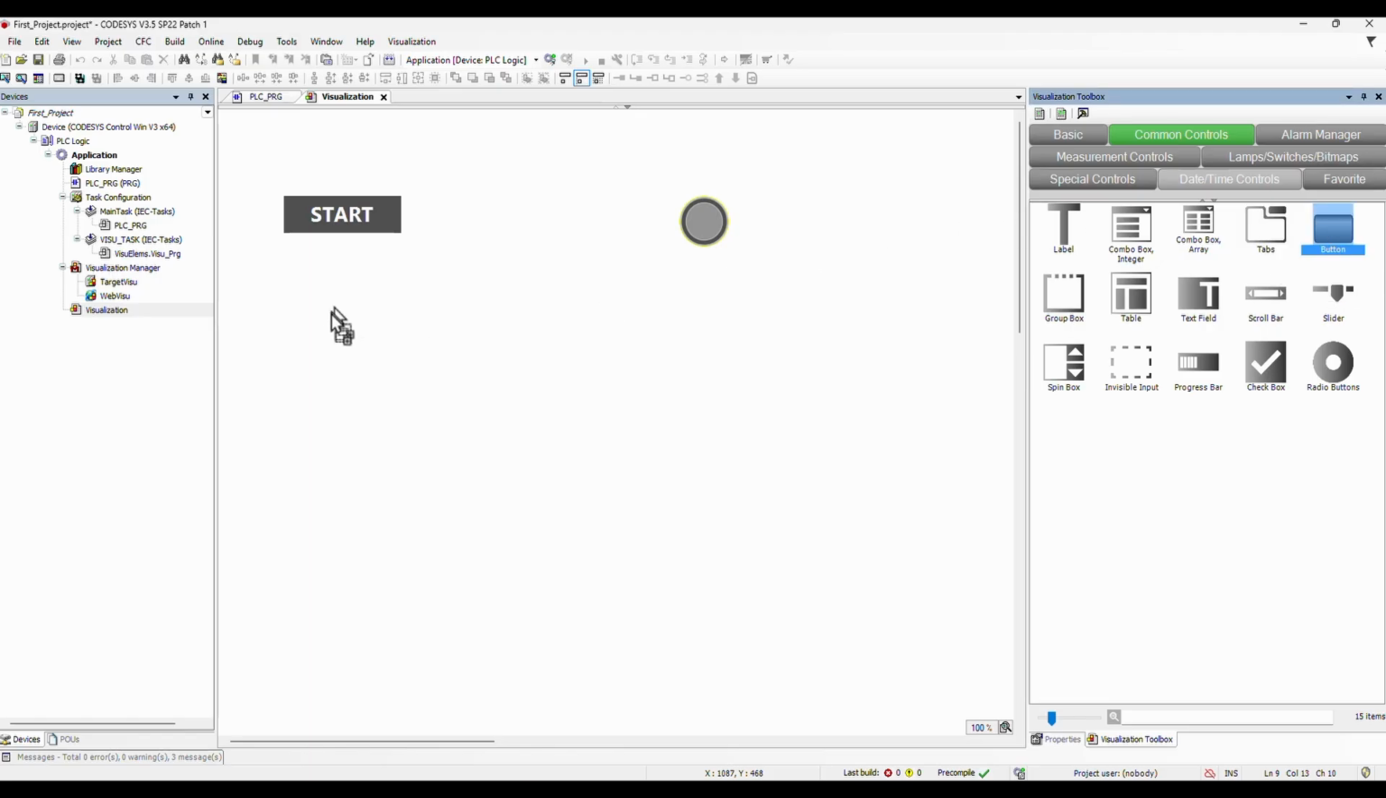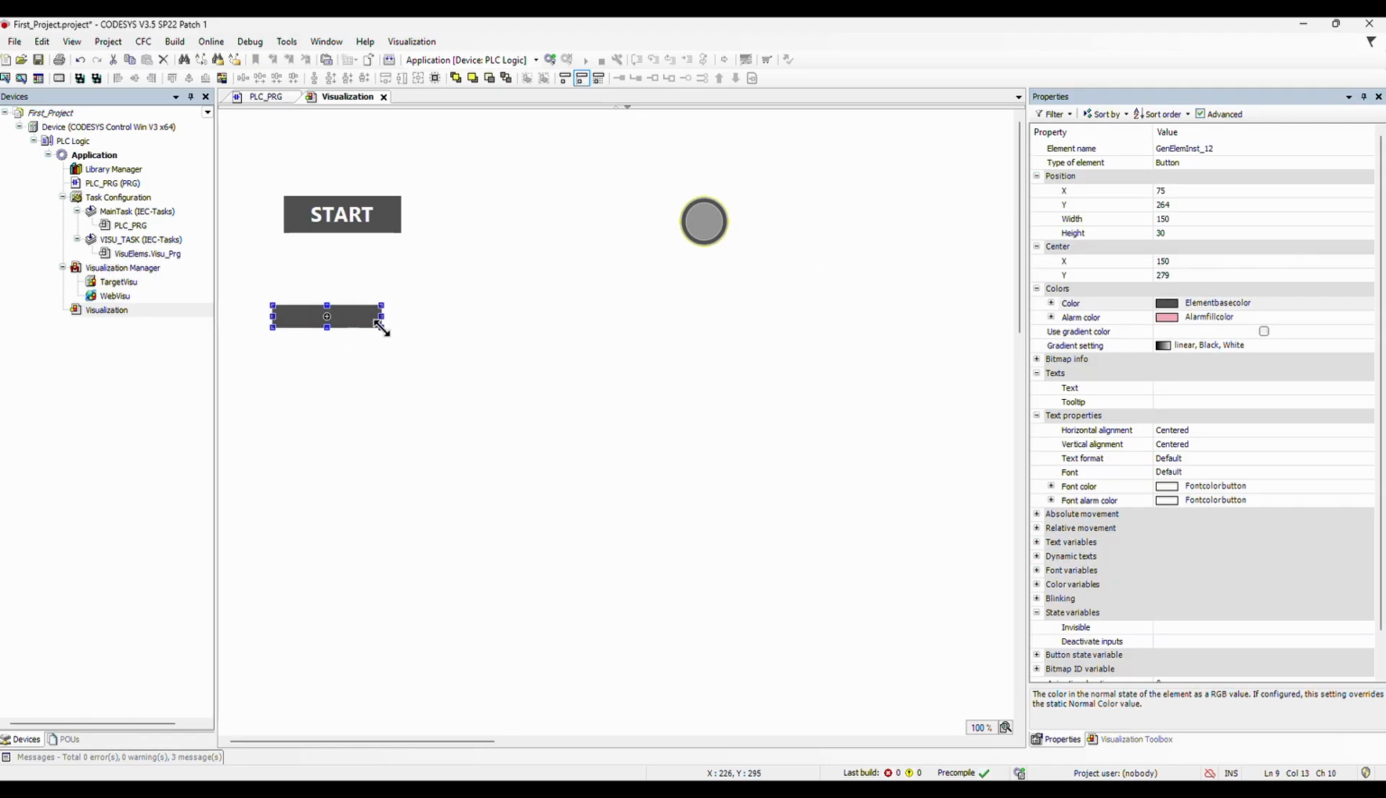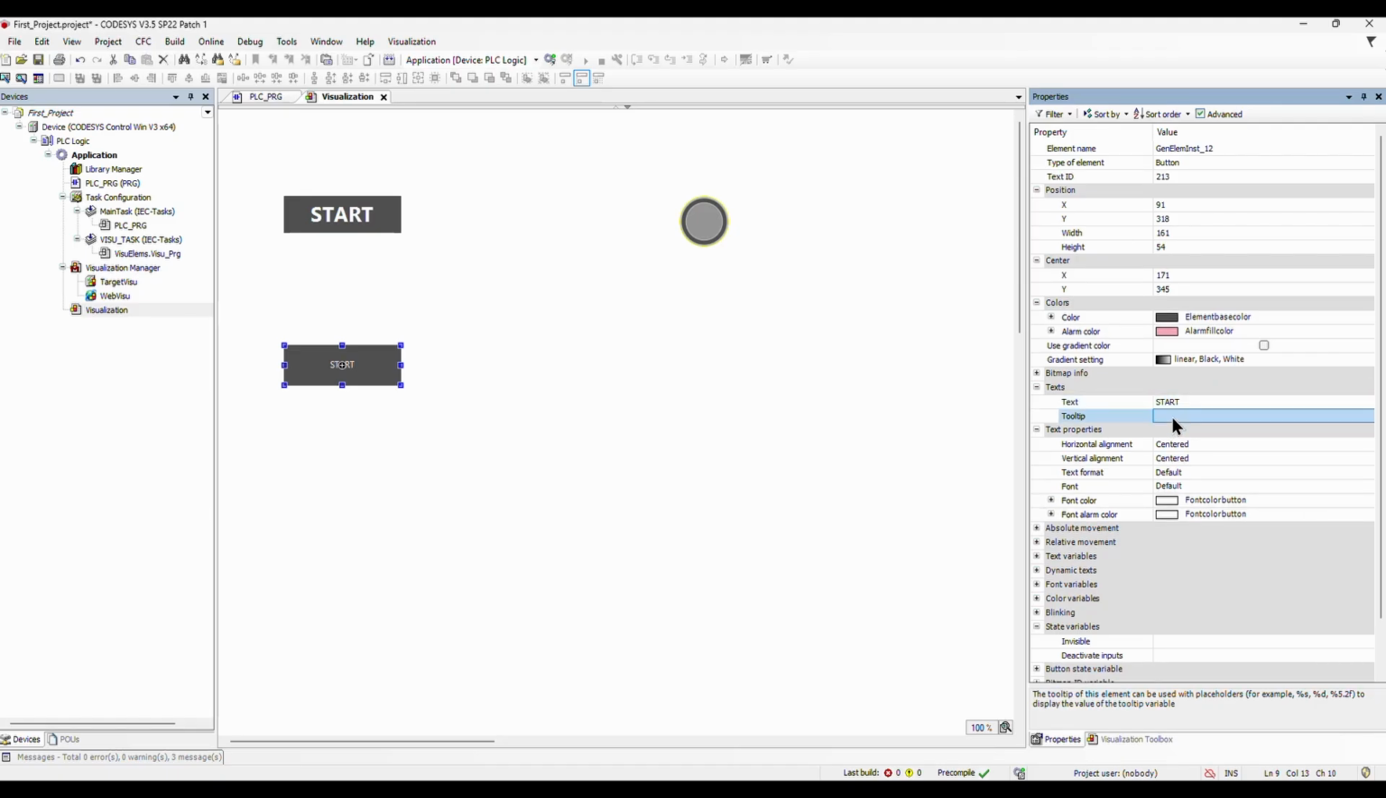Now let's create the visual for the latch logic. We will create the same way 2 buttons, Start and Stop button. As well, we can copy and paste the Start button, but I prefer to redo it for you to learn it.